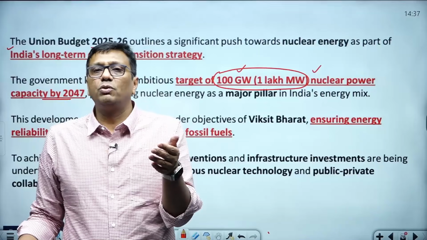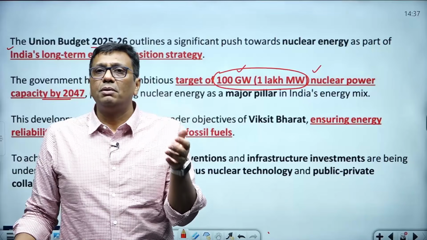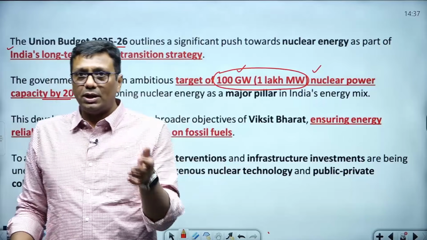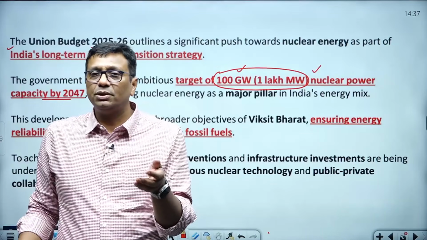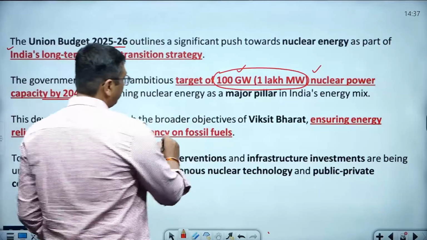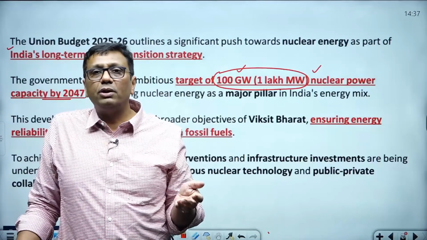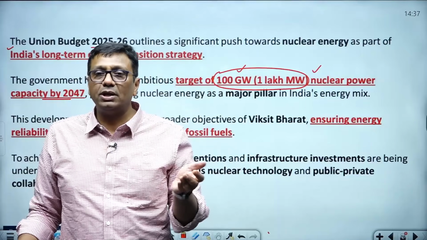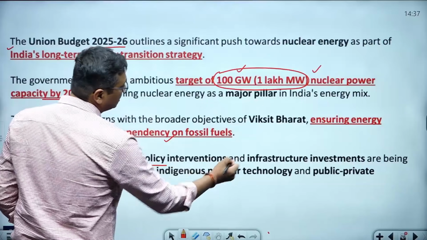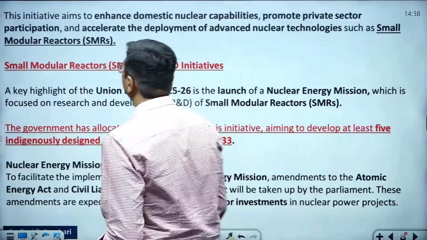As a constructive use of nuclear energy, it will be utilized to generate around 100 gigawatt or 1 lakh megawatt of power by 2047. So this is the target of India, and due to this, India will not have more dependency on fossil fuels like coal and other options. It's an interesting statement. And one more statement I would like to tell you: nuclear energy is a kind of clean energy. It is not creating environmental pollution. So finally, strategic policy, interventions, infrastructure investment, all were planned in this budget.